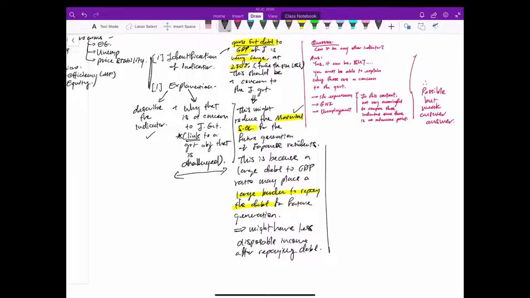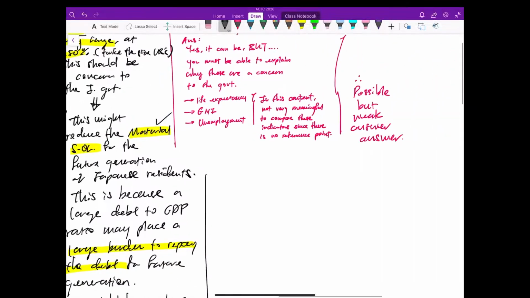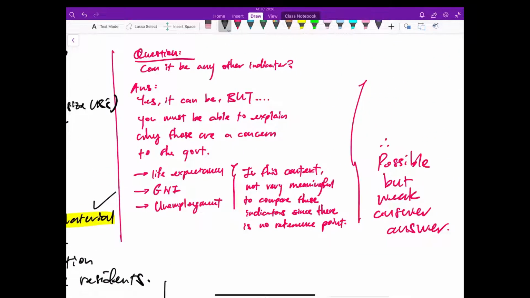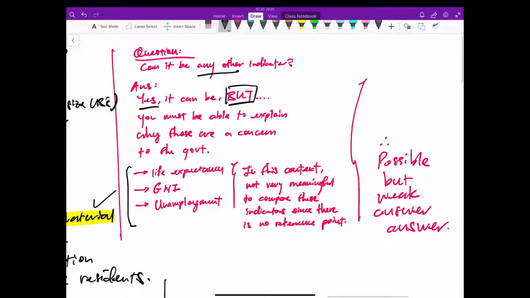Okay, I can imagine at this juncture, some of you might have a question. Since the question says, can it use any indicator, can we really use any other indicator? Anyone we want, can. I have actually already answered this earlier. I said yes, can. It is true, it is possible. But, and this is the key caveat, just a reminder again, whatever you use, you must be able to explain why these are concerned to the government. The reason why I did not choose the other three is because I feel it's not very meaningful, very difficult to explain why it's a concern to the government.